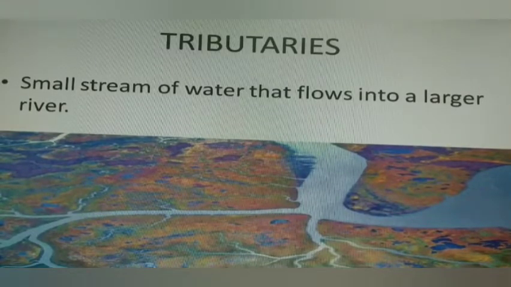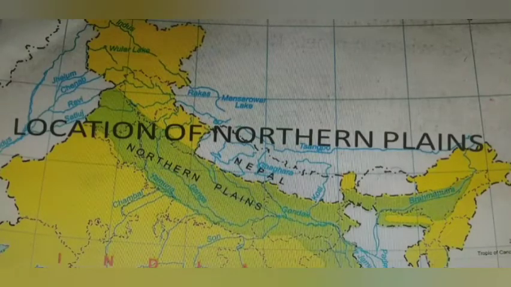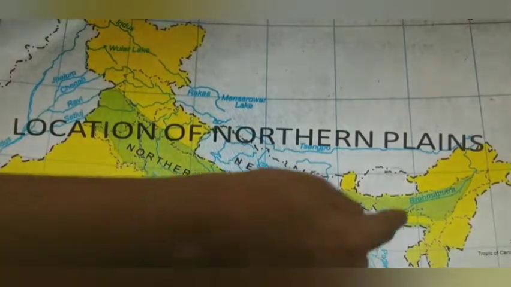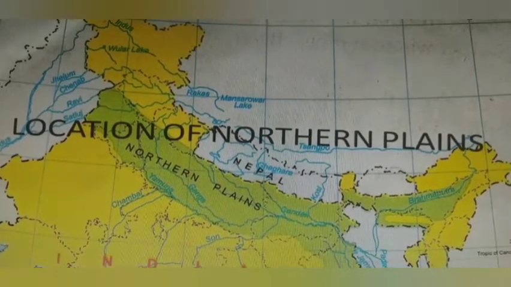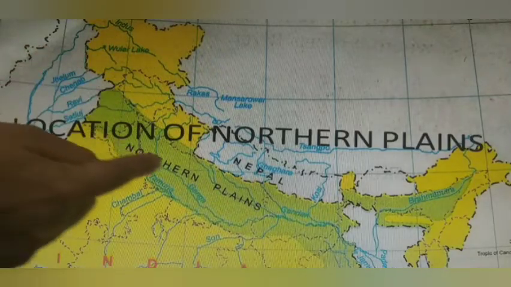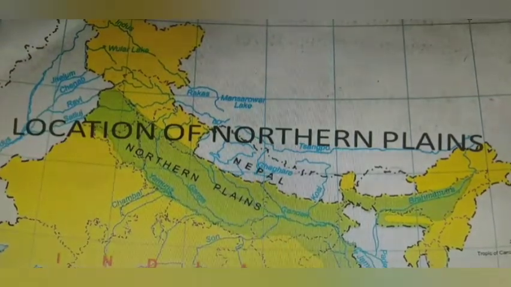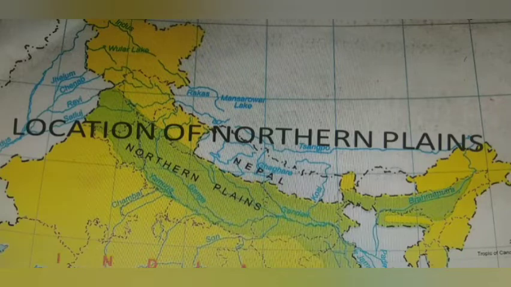Now, when you are clear, let's discuss the location of the northern plains. The northern plains lie between the Himalayas in the north and the Deccan Plateau in the south. The northern plains occupy a great part of North India. They extend over, as you can see, this green area. All this green area shows the northern plains. And the rivers which make this plain fertile are shown with blue lines.